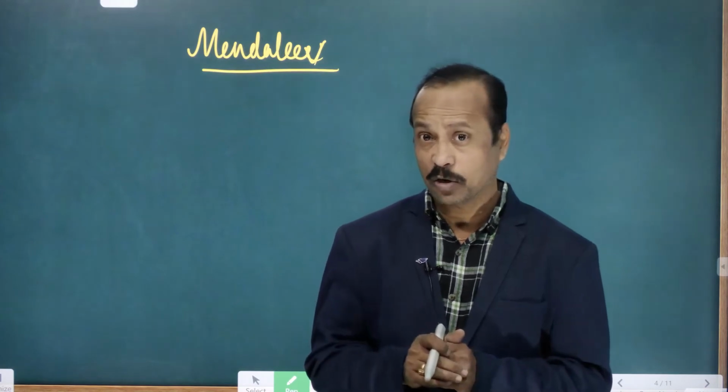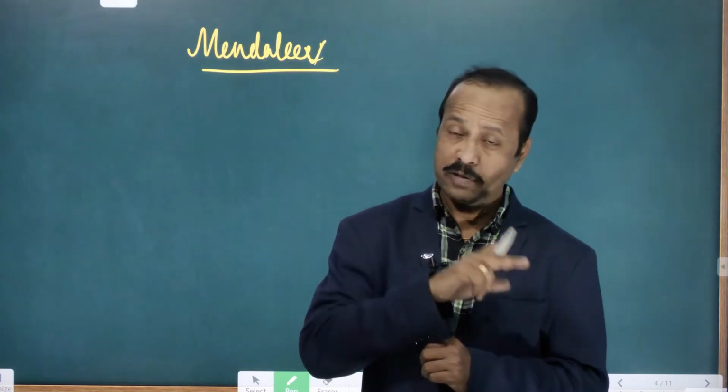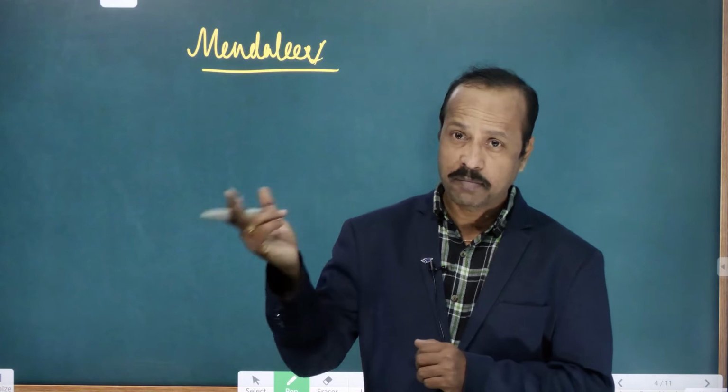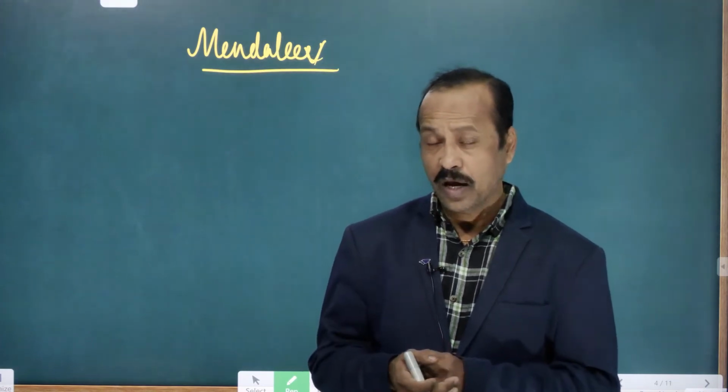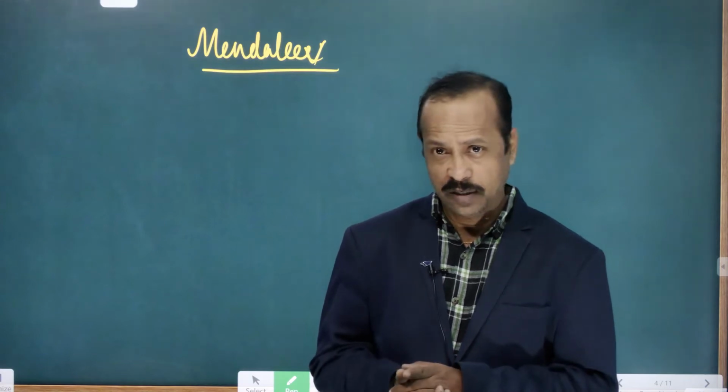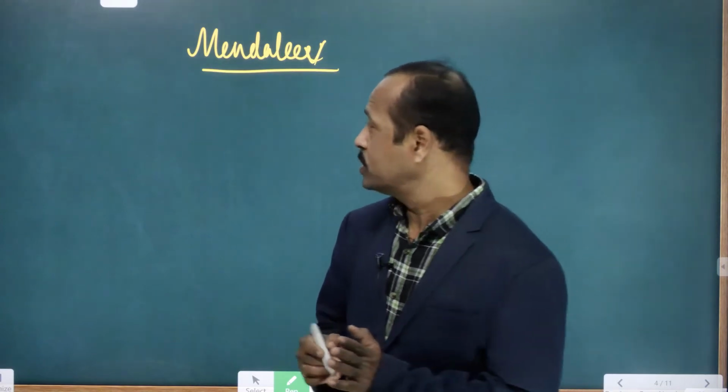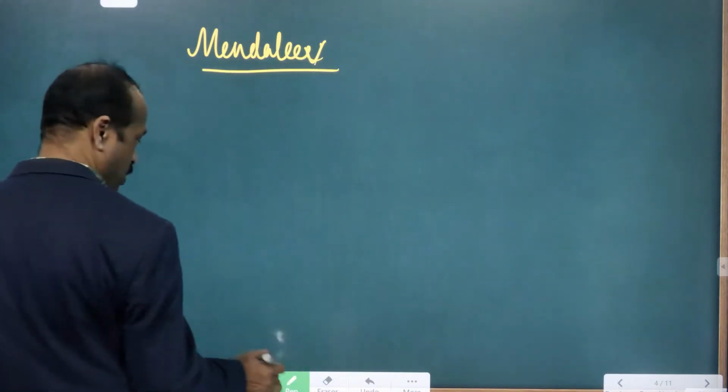After that a new concept came, that is called atomic number. Mendeleev's periodic table was based on what? Atomic masses. But a new concept was introduced, that's called atomic number. Now the modern periodic law was proposed by Moseley, and what did Moseley say? Moseley, okay.